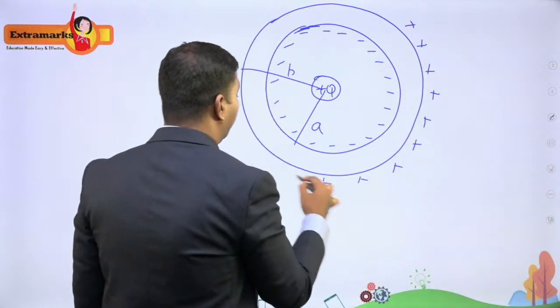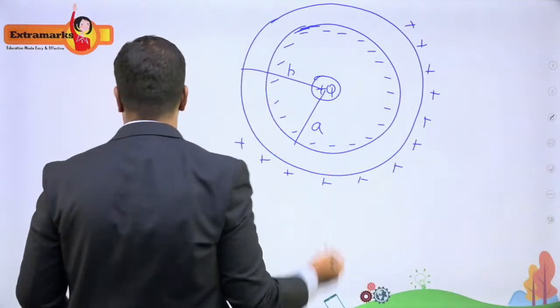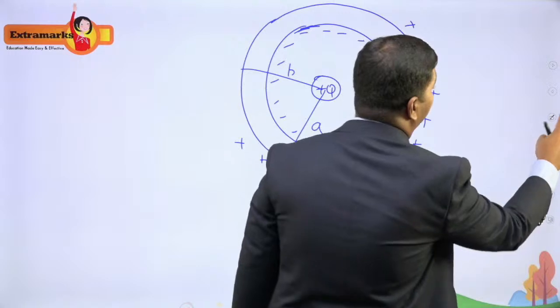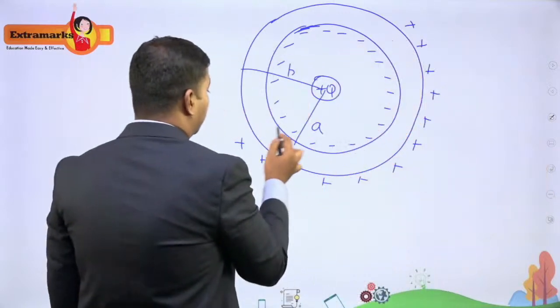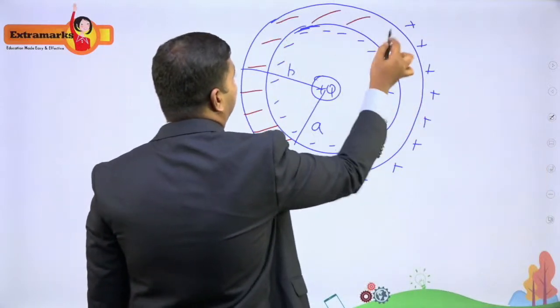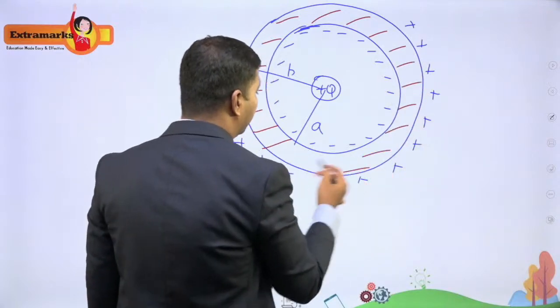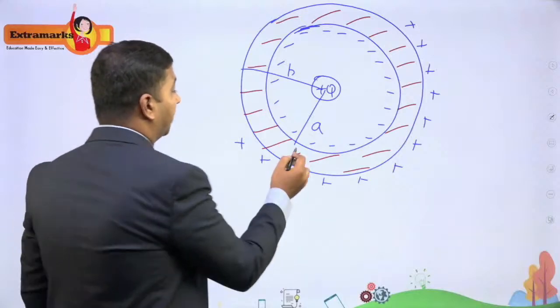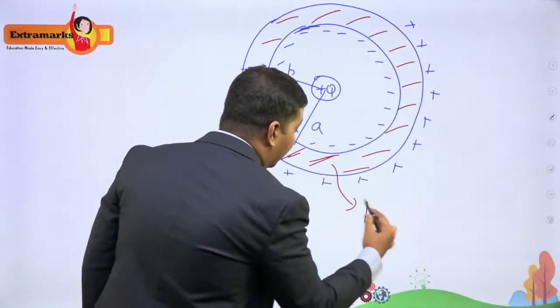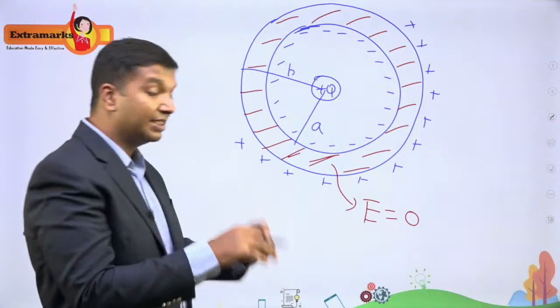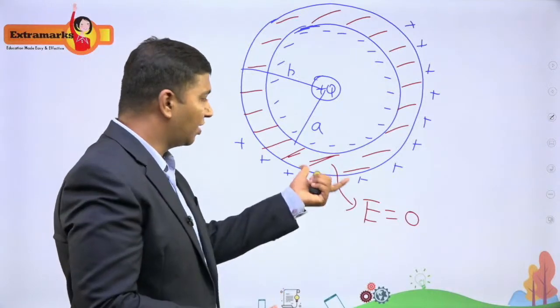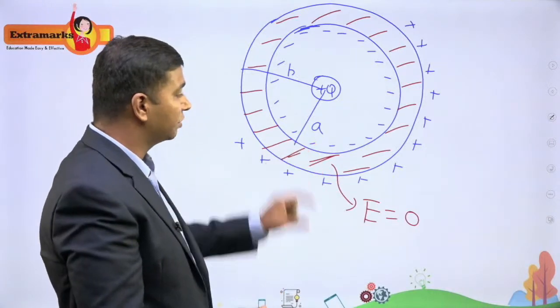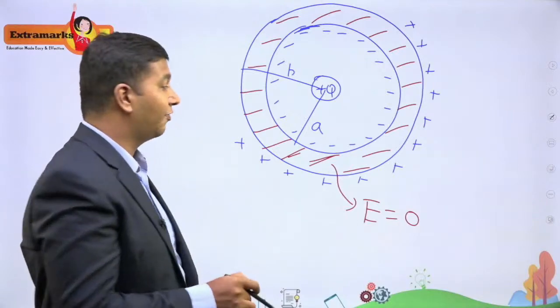Okay, so now you know that this region, whatever you are seeing, is the metallic region, right? So this contains metallic atoms. Say this is made of copper or iron or something. So this is the region where you have these metal atoms. Okay, so here you will see that electric field is 0 because this is a solid metal, you can see. So there is some finite thickness there, and inside that electric field will be 0.